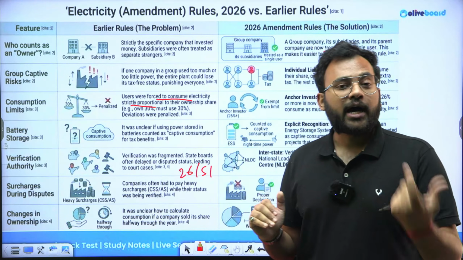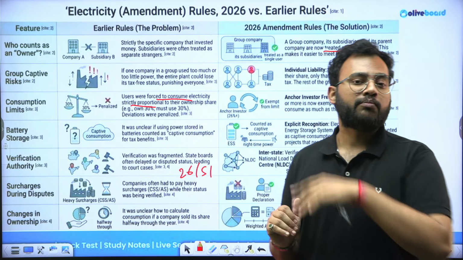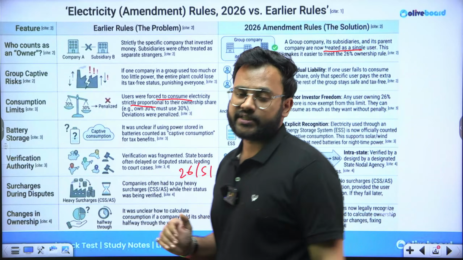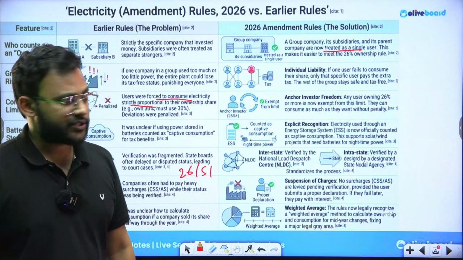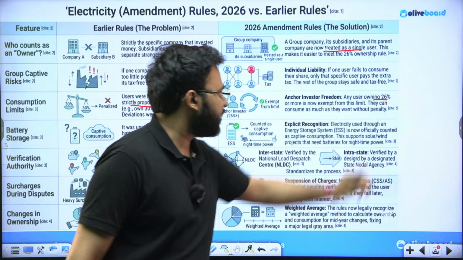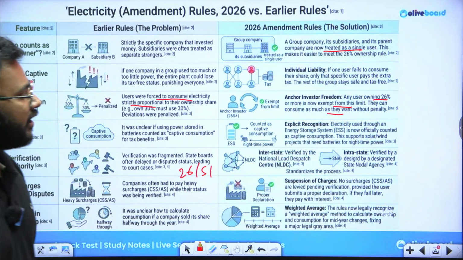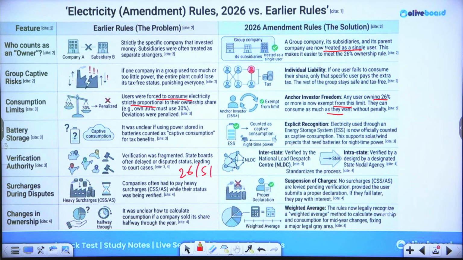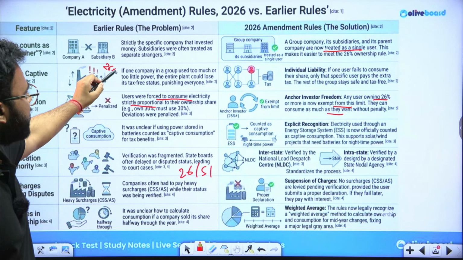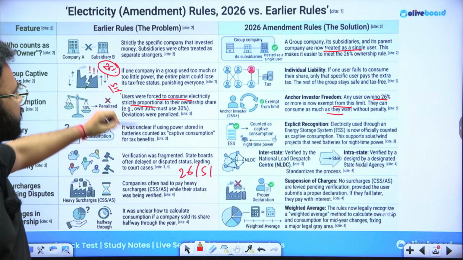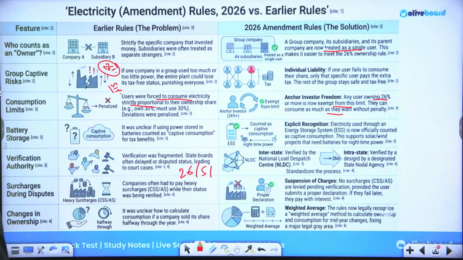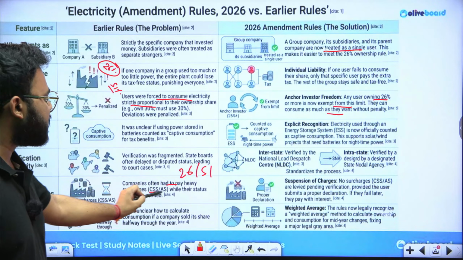ठीक है ना? लेकिन अब क्या change हो गया है कि if you have 26% or more, you can utilize as much energy as you want. There is no restriction. Any company which is holding at least 26% or more is now exempted from this particular limit, and they will be considered as the owner. ठीक है? अच्छा, एक और चीज यहाँ पर है कि अगर 26% आपके पास, if you are having the ownership, then you can utilize as much as, like, minimum 51% use also has to be there.